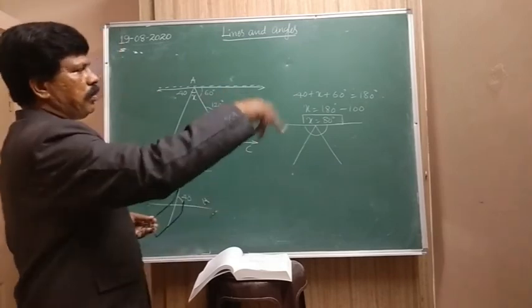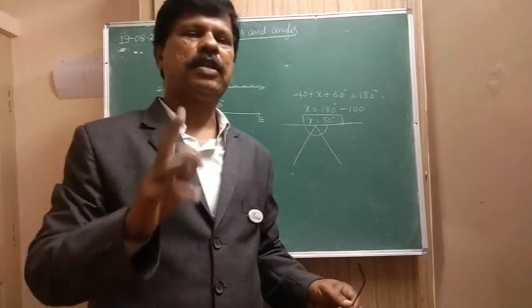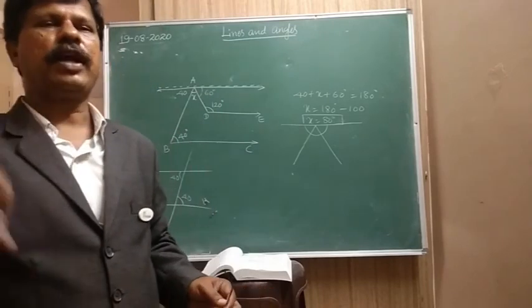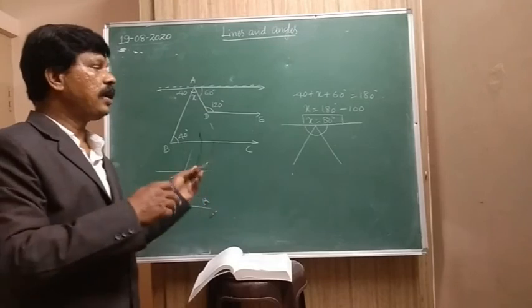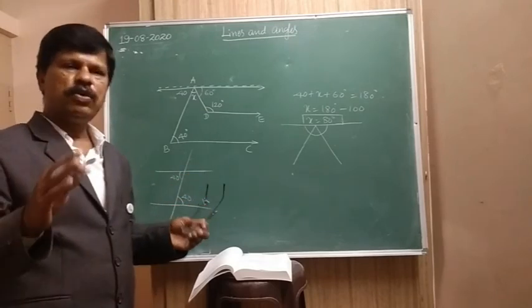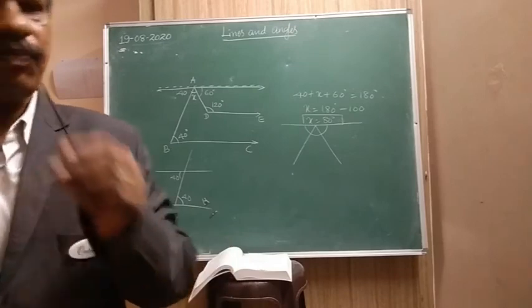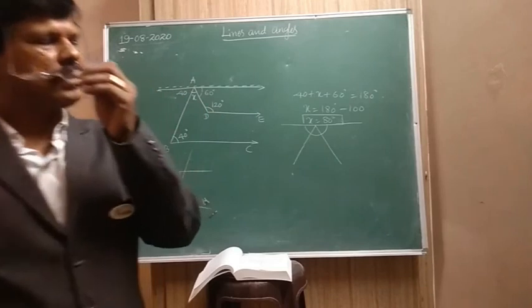Then in brackets write down why that is equal. That must be done in the test and exam. You should write down why the angles are equal and on what basis they are equal. Once you know that, then everything is easy. Clear? Okay, I am stopping here, continuing in the next class.